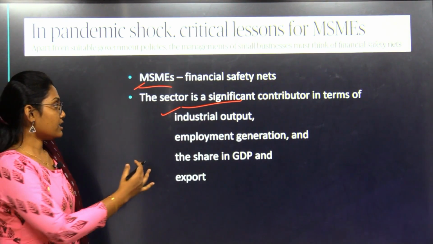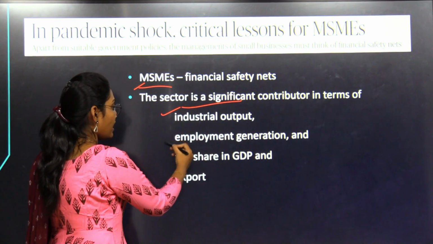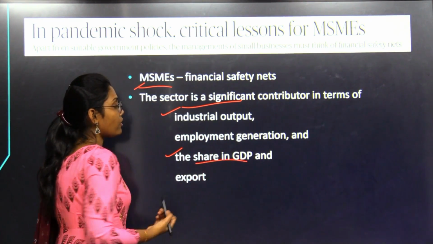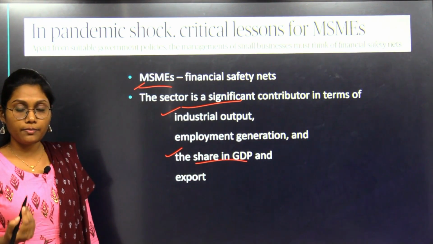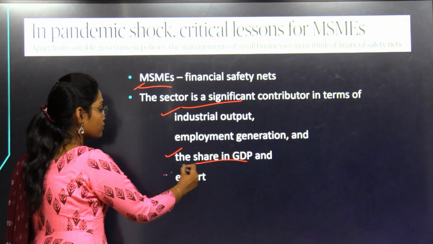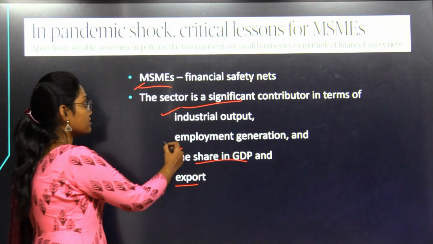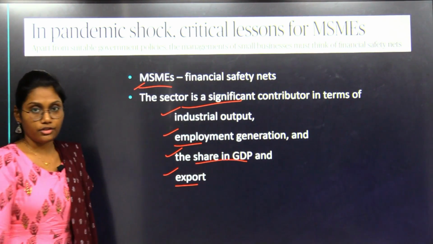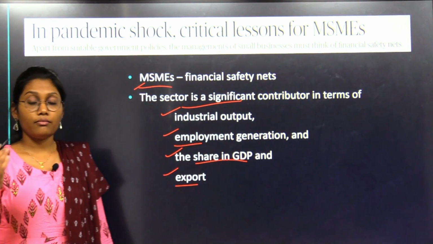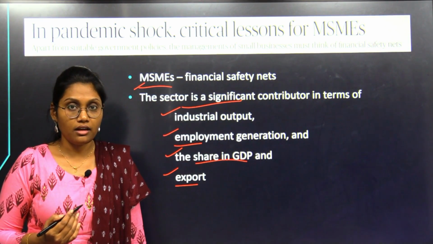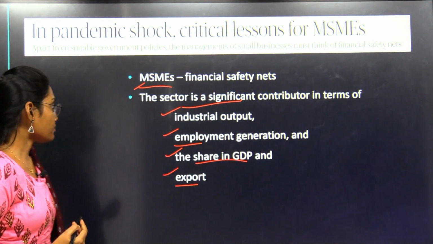So it can share a best contribution to the GDP, plays a very crucial role in exports, and also guarantees very good employment generation. That is the importance of MSMEs right now in India.